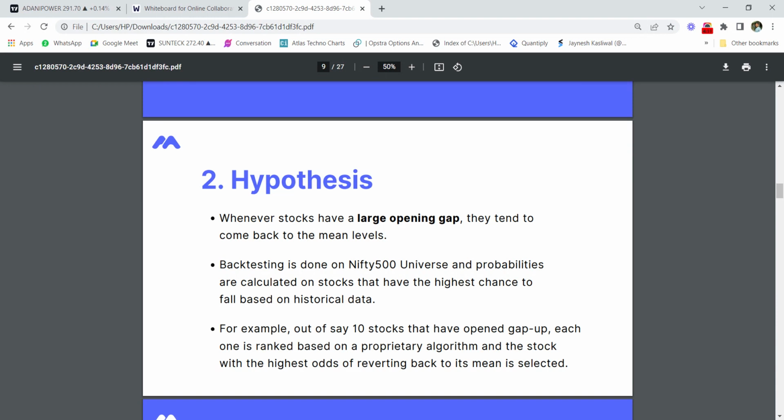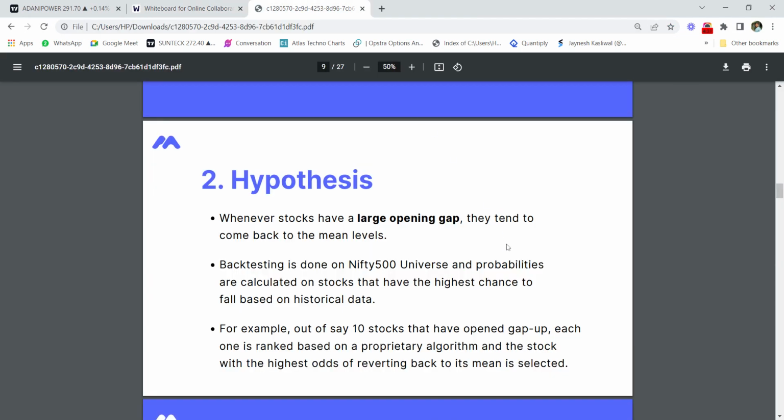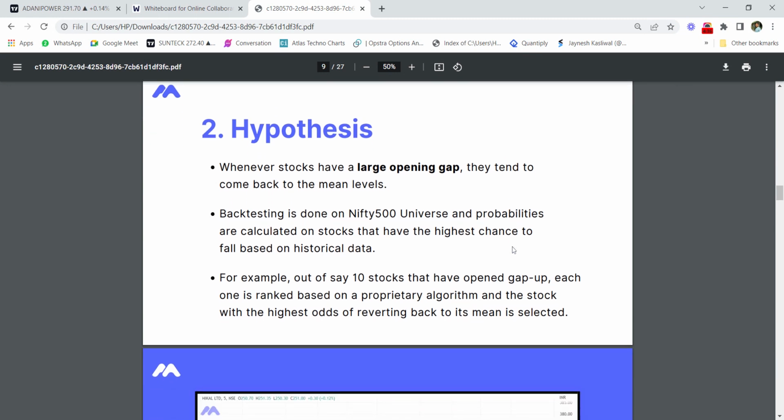So basically this is an intraday selling strategy. We are shorting a stock intraday by using a mean reversion trading strategy. After the stock price opens with a huge gap up on that day, we calculate the probability of different stocks that have opened gap up above the normal average levels, and then we wait for the stock price to pull back to the moving averages. These probabilities are ranked based on a proprietary algorithm, and the stock with the highest odds is selected.